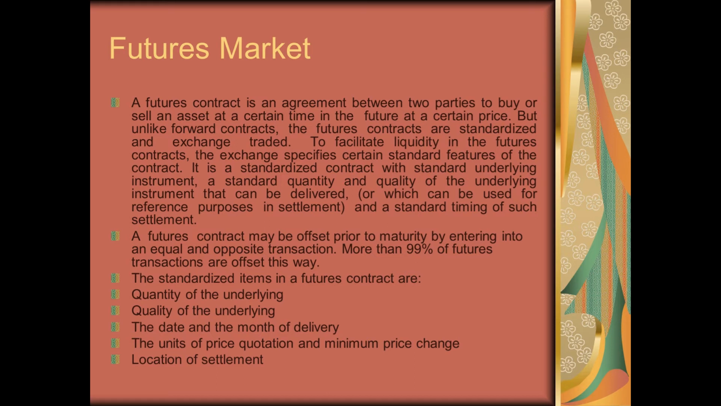Now in case of futures contract, what things are standardized? Quantity is standardized, quality of the underlying is standardized, date and month of delivery is standardized, price quotation and the minimum price change that will take place is also standardized. The location of settlement is also standardized. So all of these things are standardized, and then the exchange becomes the intermediary. So you are going to buy the futures and options contract from the exchange, where the exchange will act as the counterparty. So if you are buying the position, the exchange will hold the sell position and vice versa.